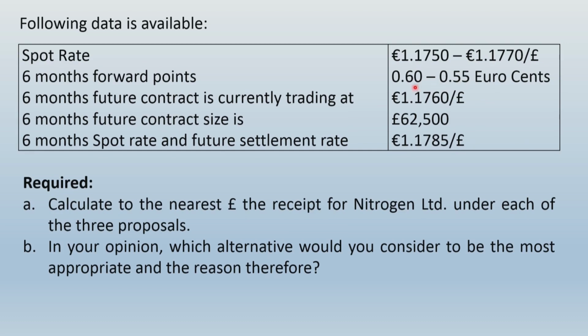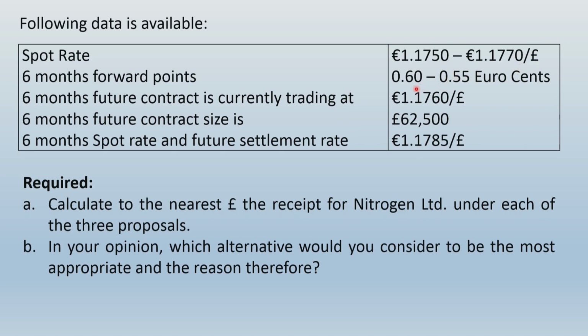So if I write 0.60 euro cents, it will basically be the last two digits in terms of points, right? So instead of informing 60 points as forward points, they have given 0.60 and quoted as euro cents. While we write the solution, we would simply consider this as 60 points and 55 points to be adjusted at the last two digits of the given quote, the way we have always been dealing with swap points.